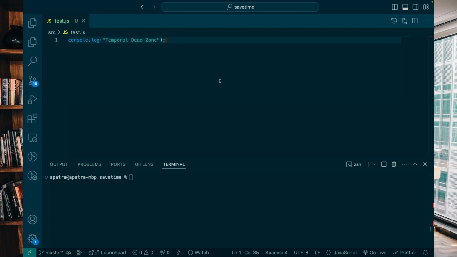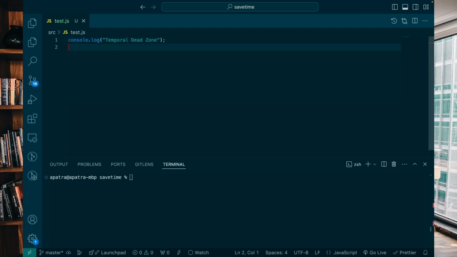Why not for var? Because during the creation phase, when the variable is hoisted, it will be stored into the memory and undefined will be assigned to that variable. So we can access those variables which are declared with var.